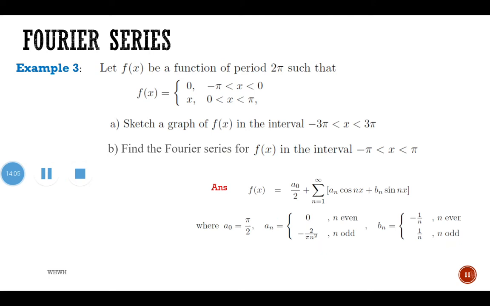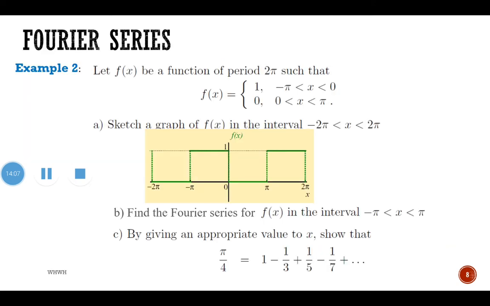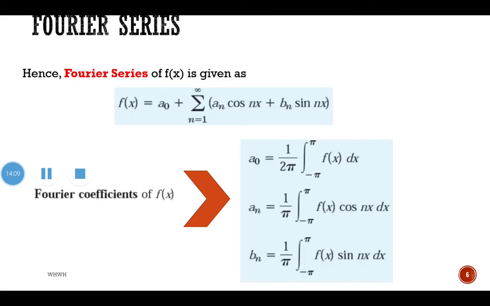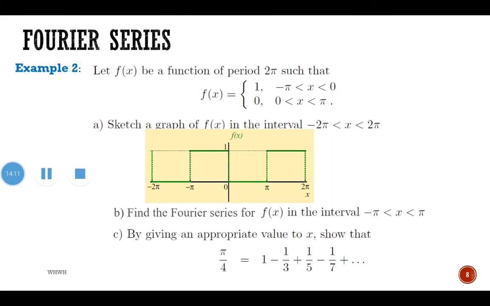We write it in the form like this. Okay, we expand the values. Before this we had the answer for this one, negative 1 over 3 sin x plus 1 over 5 sin 2x and so on and so forth.